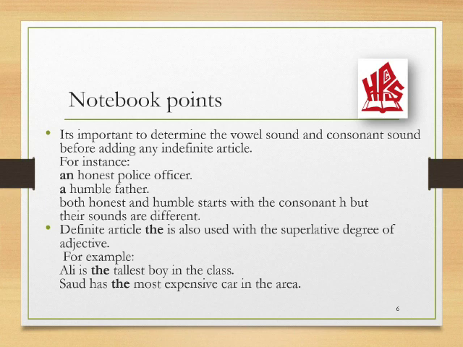For instance, honest police officer, humble father. Both the nouns are starting with H, honest and humble. But over here we have inserted an for the honest police officer and a for a humble father. Why is that so? It's because honest is starting with a vowel sound. It's honest. And humble starts with huh, which is a consonant sound. So for the vowel sound we are supposed to use an, and for the consonant sound we are supposed to use a.